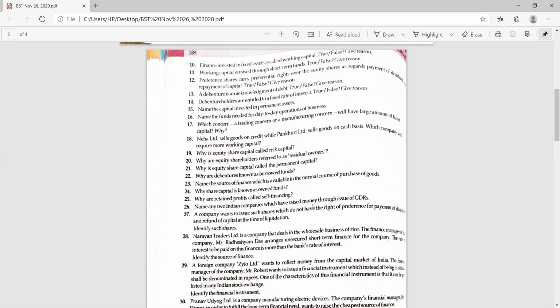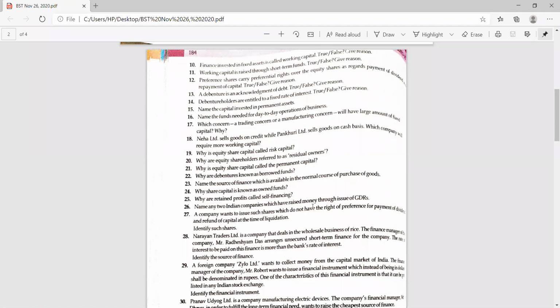When we did the group discussion of this chapter, I discussed again and again that debenture holders are known as borrowed funds. Why? Because the company raised a loan from the public by issuing debentures to them with a fixed rate of interest. That's why it is known as borrowed funds.